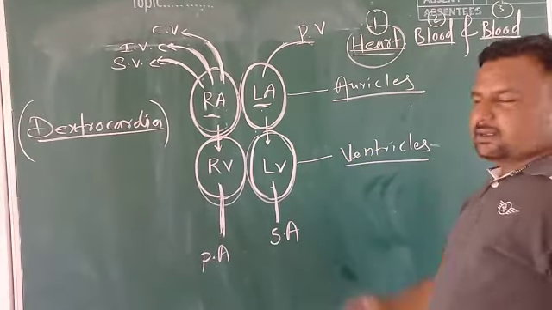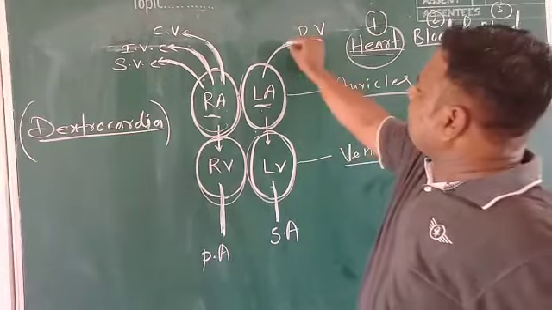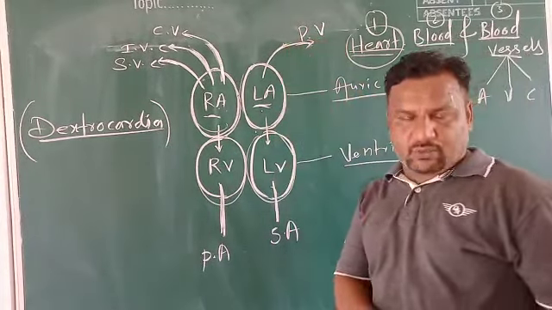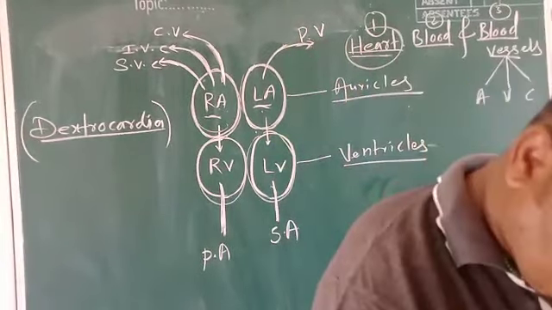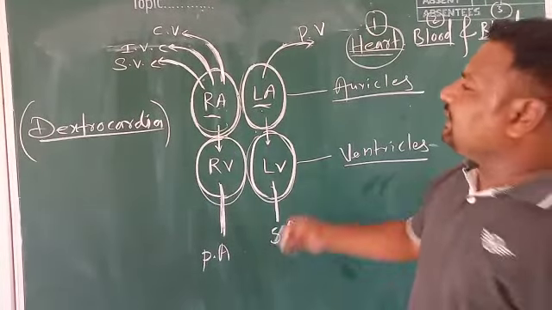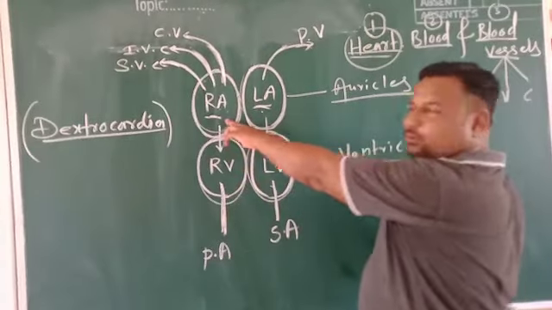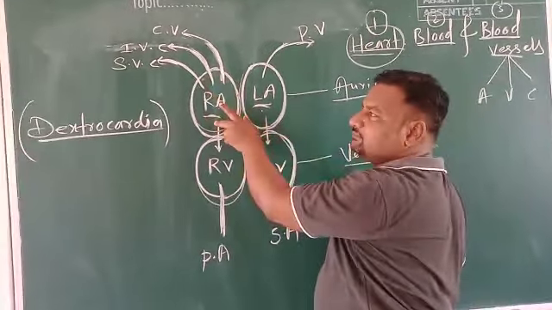Pulmonary artery and systemic artery, and this is pulmonary vein. Now what we have to remember is, there are three blood vessels opening from this right auricle, such as superior vena cava, inferior vena cava, and coronary vein. What is their role? These three of them collect deoxygenated blood.